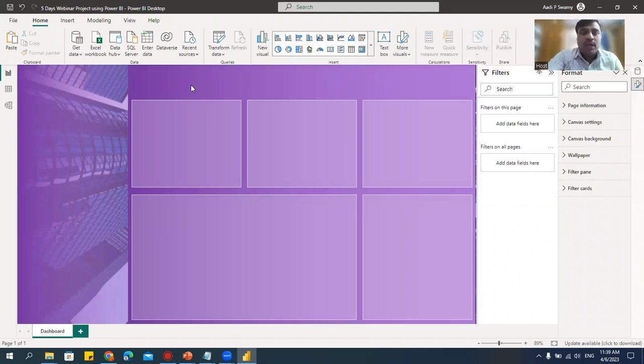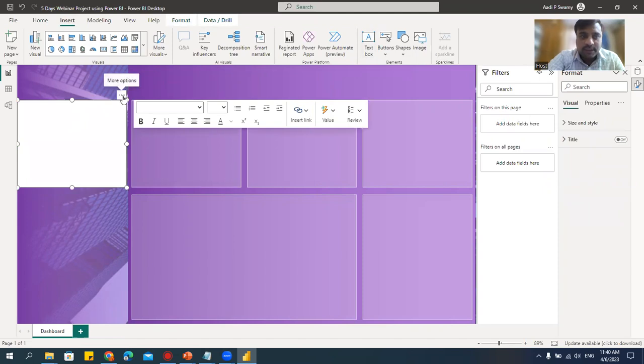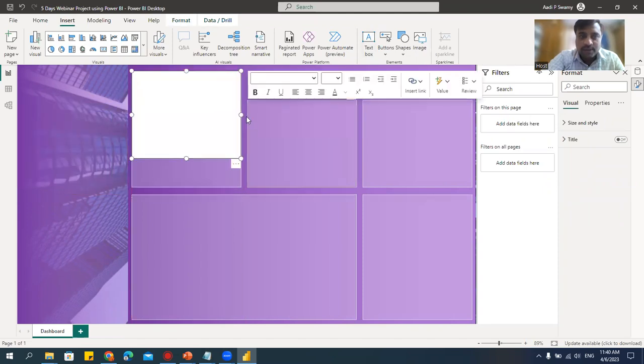Okay. Now, I want a title here. What I'll do for the title, go to this insert. I have text box. Click on this text box. I'll get one text box here, and all the formatting for the text box will be available here. Let's type 5 days free webinar project. Enough. Let's not give a very big title.